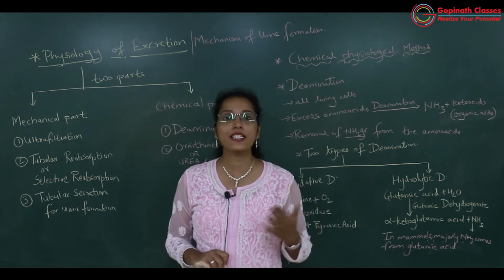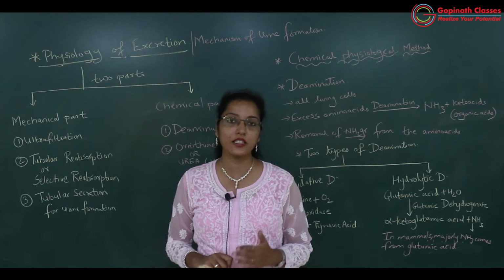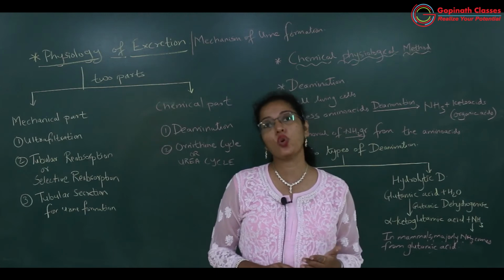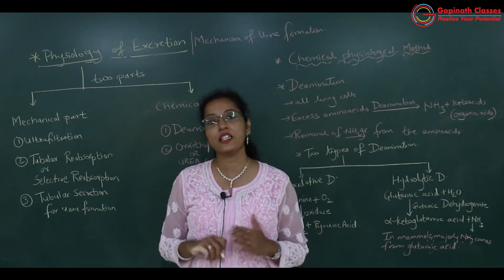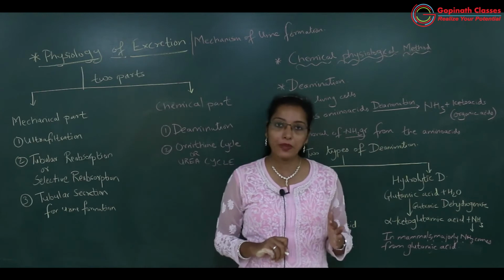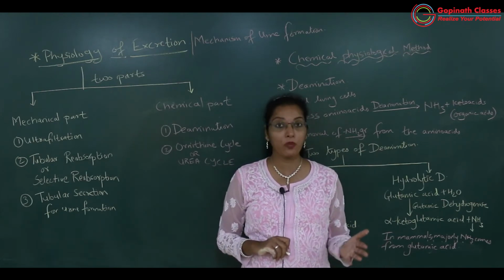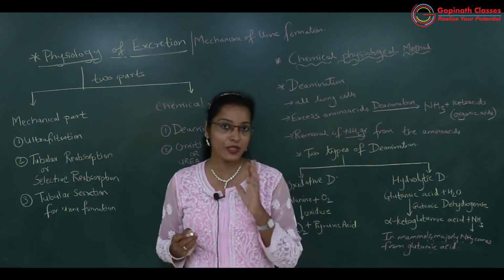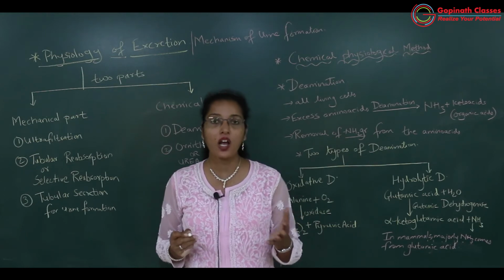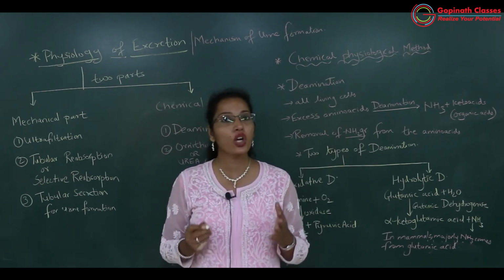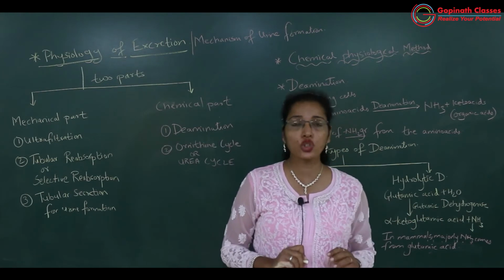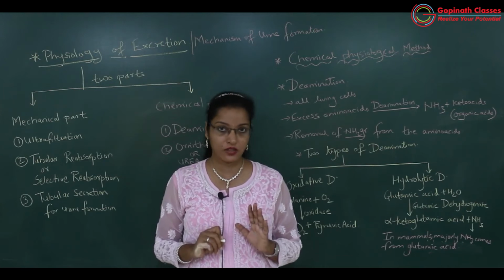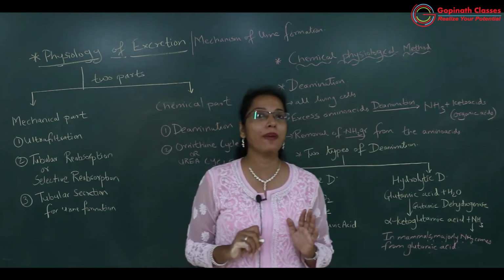Excess amino acids in the cells are not good for the metabolic activity of the cells, so the amino group in these amino acids is removed in the form of ammonia. Thus ammonia becomes available, and respiration occurs in every cell, so carbon dioxide is also released, and likewise there will be formation of urea. Okay, got it. So we'll learn how the chemical part of urine formation occurs.